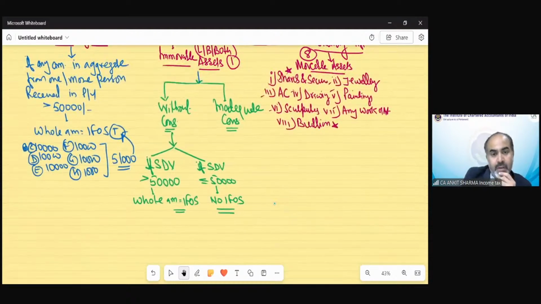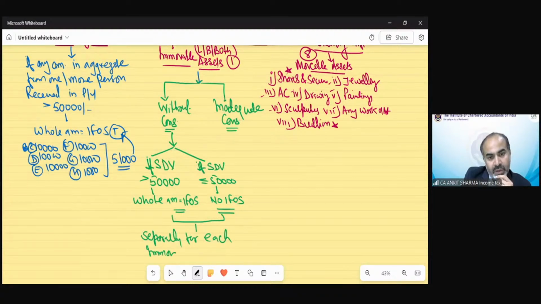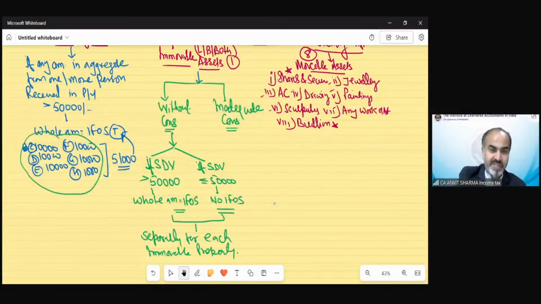But this treatment needs to be done separately for each immovable property. It is not like monetary assets, which we aggregate. In case of immovable property, we do not need to aggregate. If I have received one immovable property of value 40,000 rupees, that is not going to be taxed.